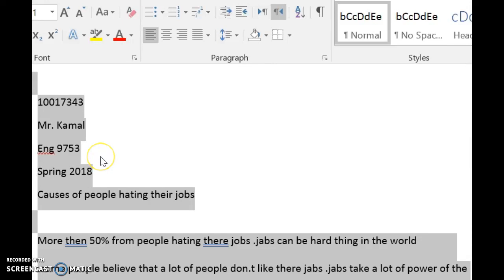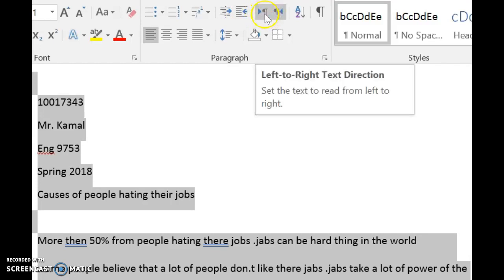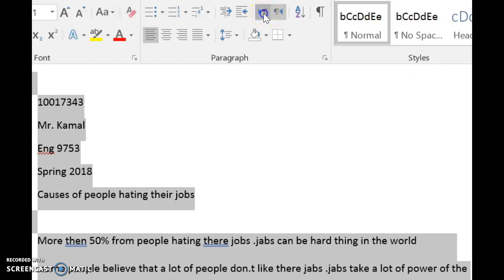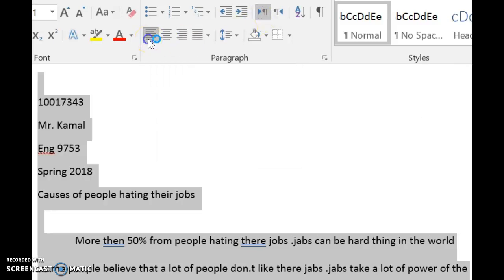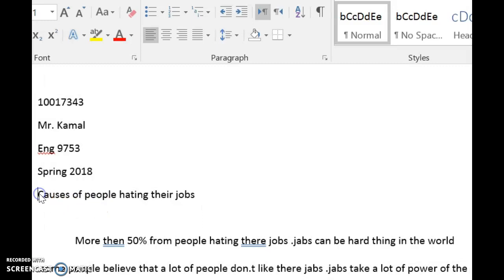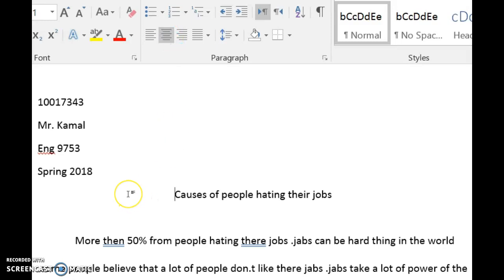You can hold down Control and push A, and that will select all the text. You go to the top here to this little arrow that looks like a P, and you have to click that. And once it's on that side, click this button. It aligns everything on the left side, and everything should be back to normal. Because before, I was trying to figure out what was wrong with your essay, and it was that this P button needs to be clicked. Not this one, but this one.